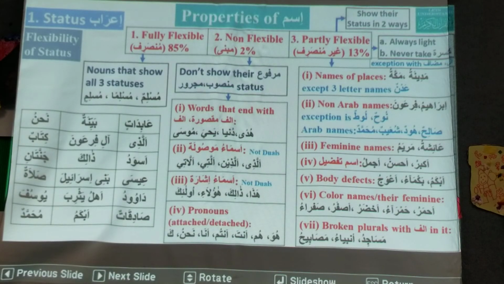Abidatun, abidatan, abidatin. Then when we make the plural, it becomes abidatun, abidatin, abidatin. But the singular has the three statuses. Yeah, this is a good question. Abidatan doesn't exist.